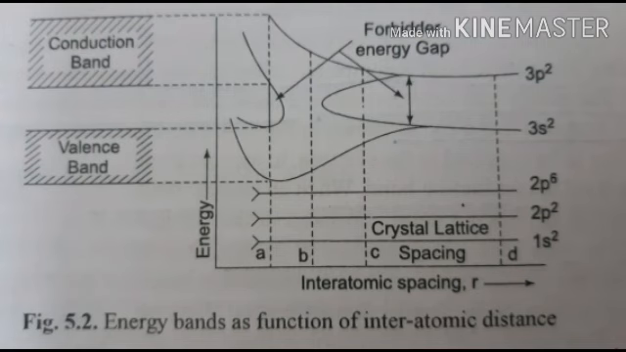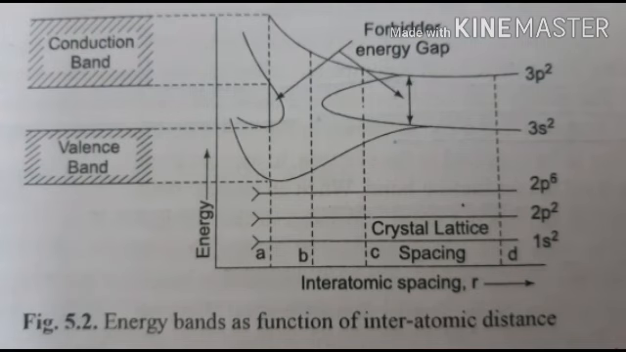Now look at the figure. This figure shows the energy versus interatomic spacing R. Now if we take the example of a solid which has n atoms, it means these n atoms have 2n 3s2 electrons and 2n 3p2 electrons in the outermost shell.